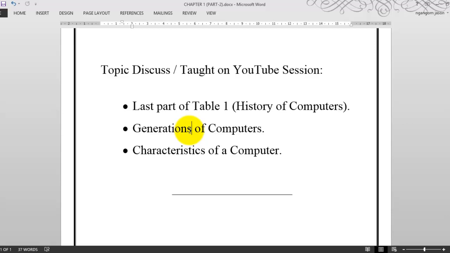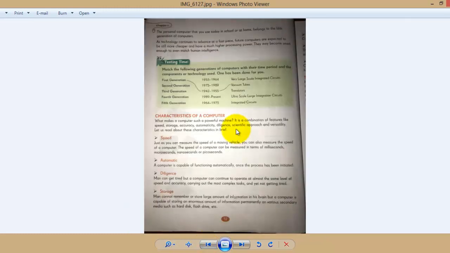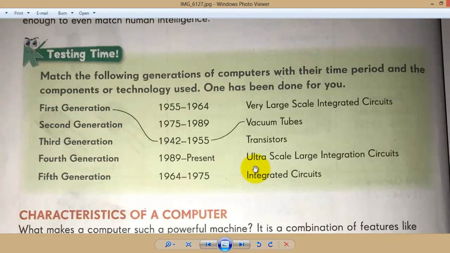And next point after generations of computers, characteristics of computers. Don't forget that homework that I gave you, testing time. Let me show you this one. Don't forget this homework. The first one has been done for you: first generation, that is from 1942 to 1955.